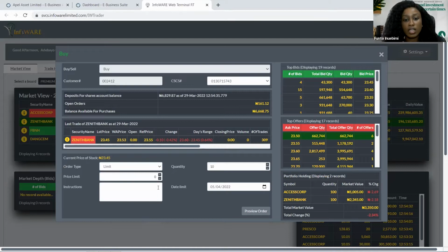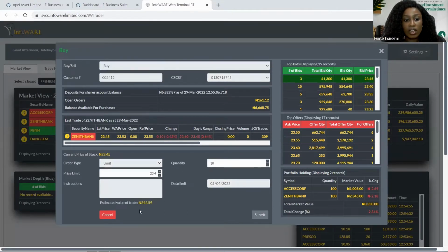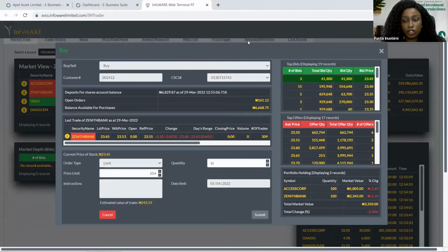I want to sell 10 units. At what price do I wish to sell it? You can see currently Zenith Bank is selling at this price range of 23.60 to 23.45, which is the day's range. So you pick this and then use the price you wish to sell the securities, 23.40. You preview your order and then you have your estimated value of trade and then you submit it.